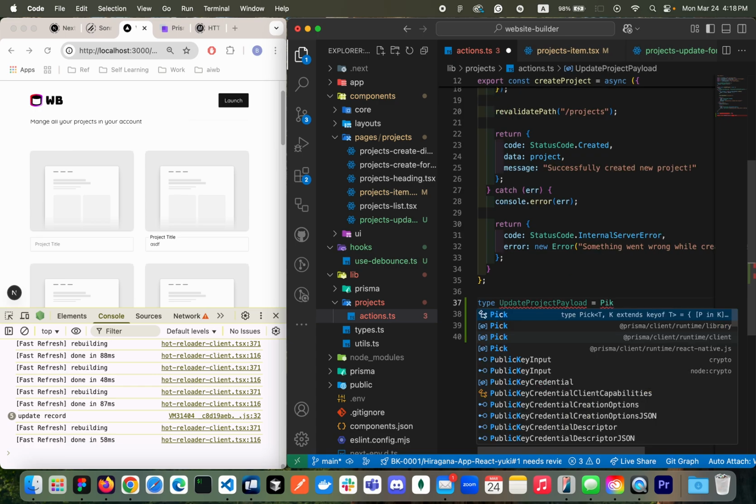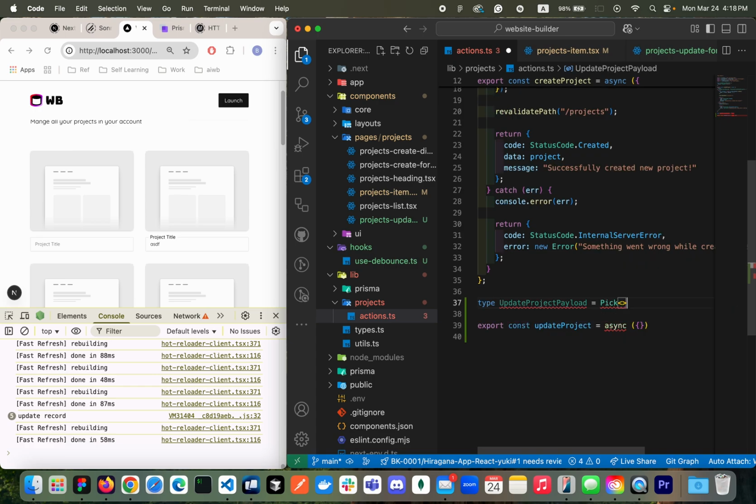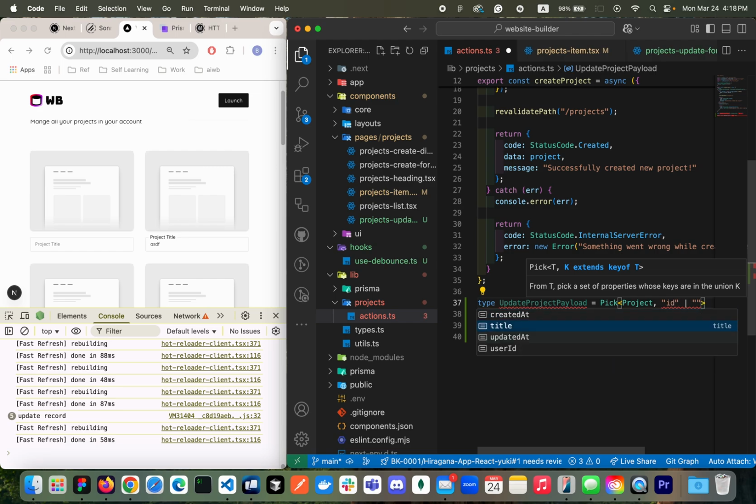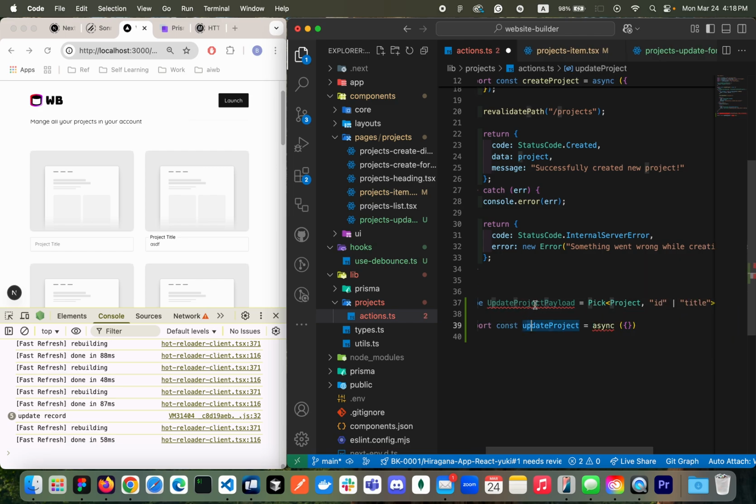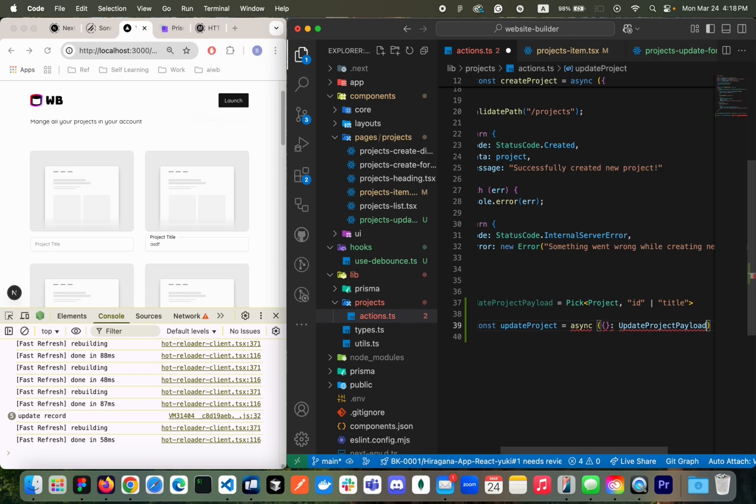So here, pick, and then I'm gonna pick from project, and then what I'll be picking will be ID and title. Great. So I'll be getting the title and then ID, right? So awesome. So do I have a syntax error?